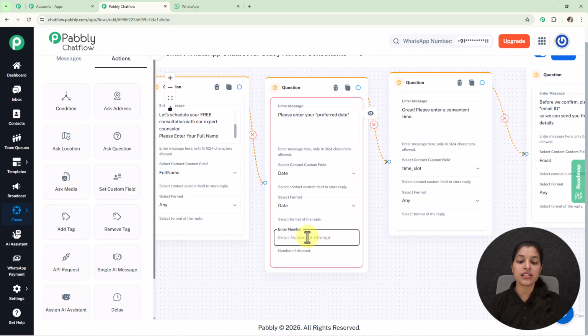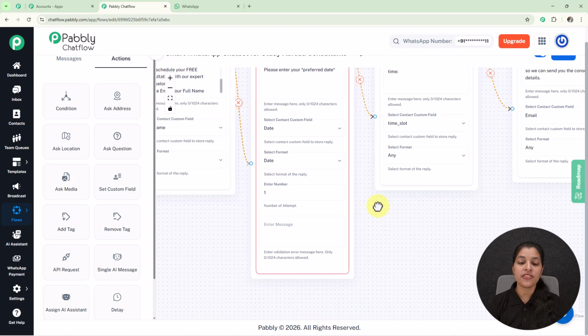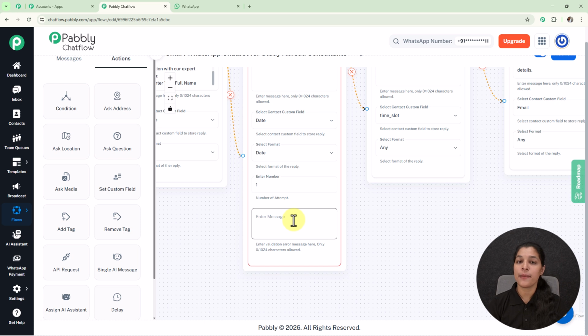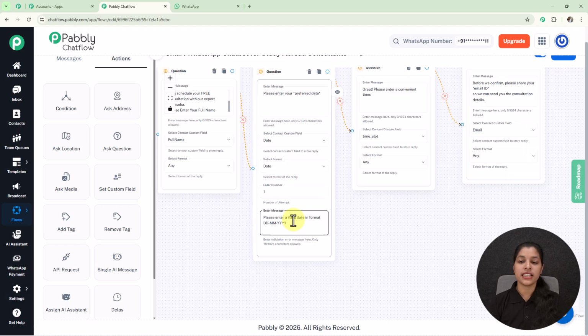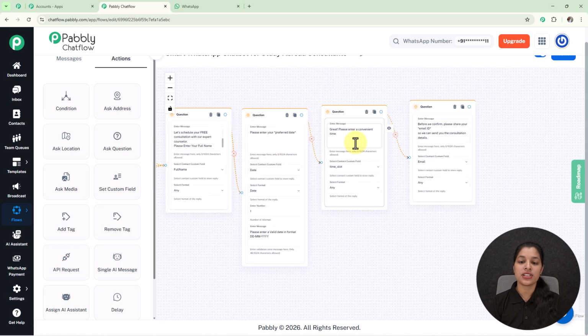So here I am going to enter my number of attempt as 1, and as you will provide the number of attempt, it will ask you to enter the validation error message. So validation error message is the message which will be sent to your users if they enter an invalid input. So here I am going to enter a validation error message that is please enter a valid date in format date, month, year, and here I have entered this another question asking for the convenient time, and at last I have entered this question asking for the email.